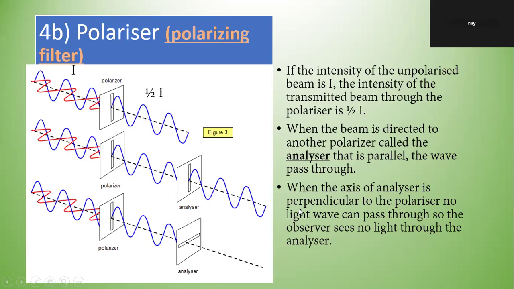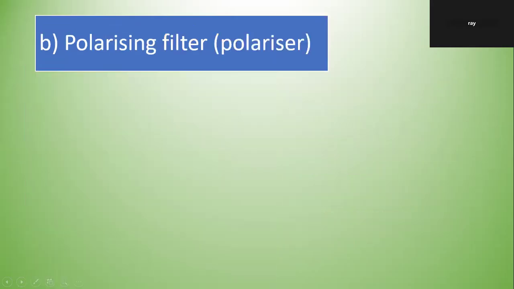When the axis of an analyzer is perpendicular to the polarizer, no light wave can pass through, so the observer sees no light through the analyzer. So you see darkness. That's the purpose of the analyzer, to test whether radiation is polarized or not. That one, the intensity is 0. This one, the intensity is the same, half I.